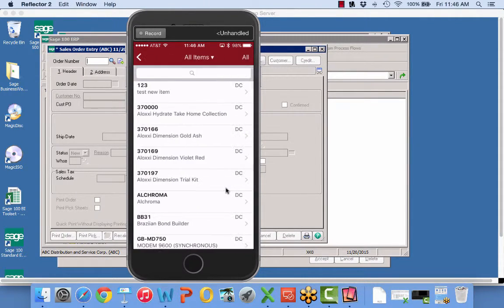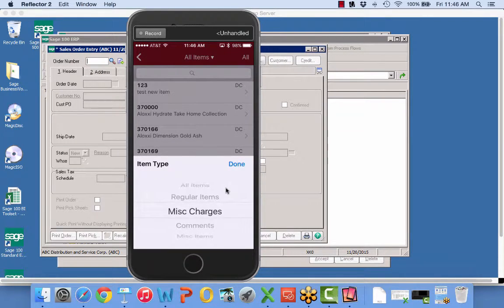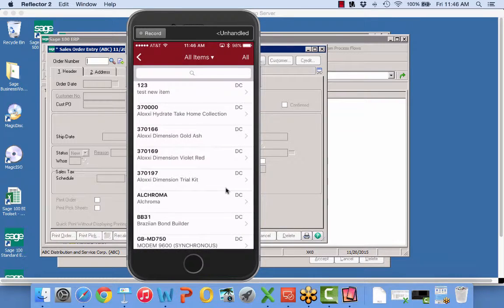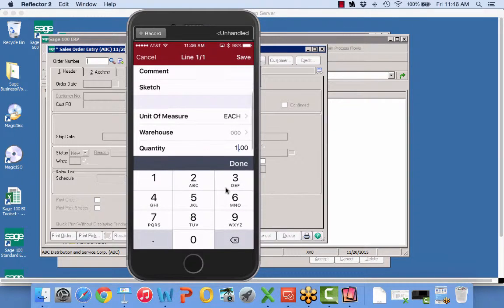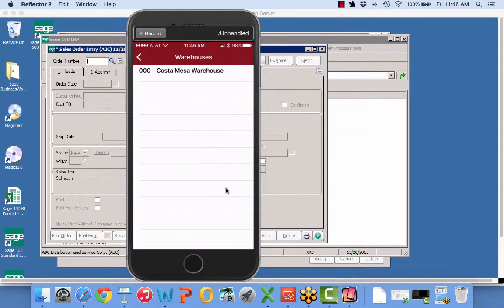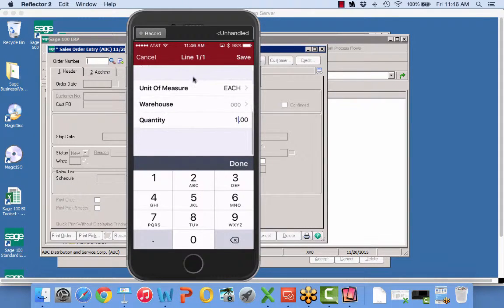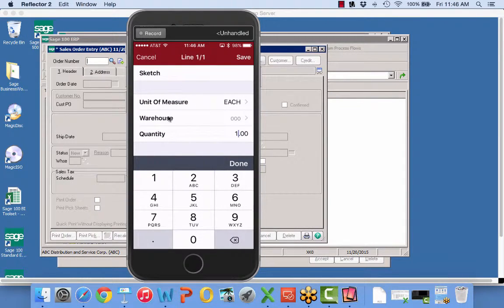All right. With a new item here, I'll just go ahead and choose this item right here. On the warehouse, look at that. I only have 1 warehouse, and this is a different interface too. I have no quantities because I said I can't see pricing.